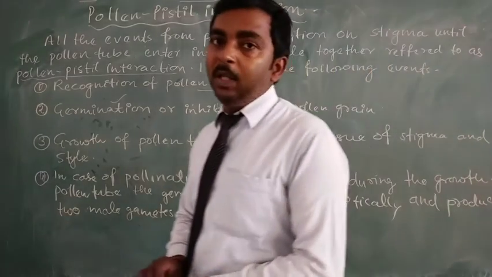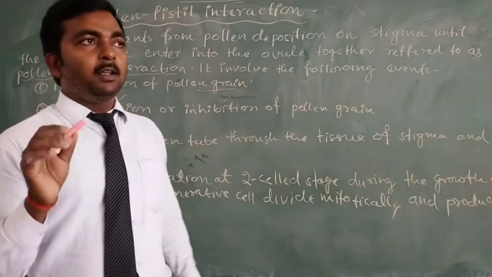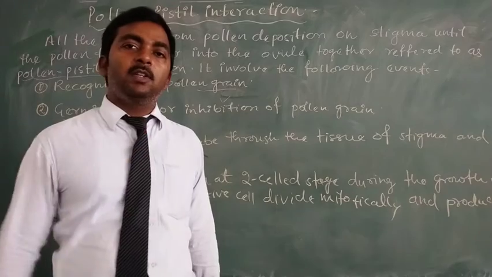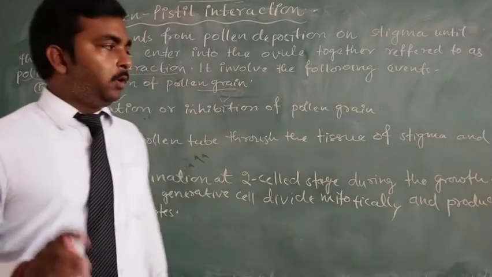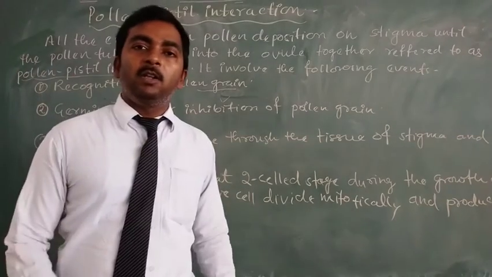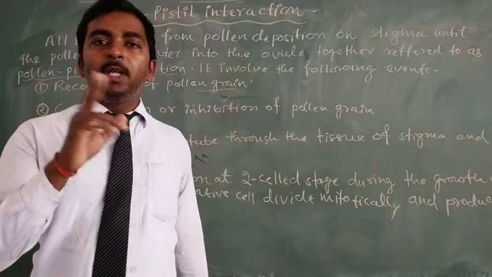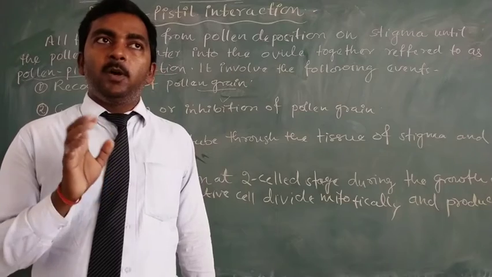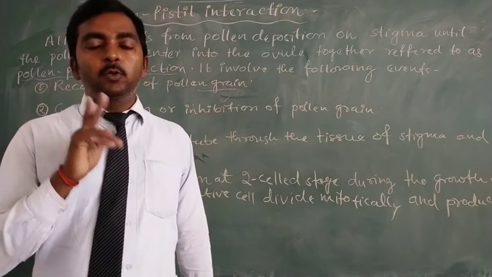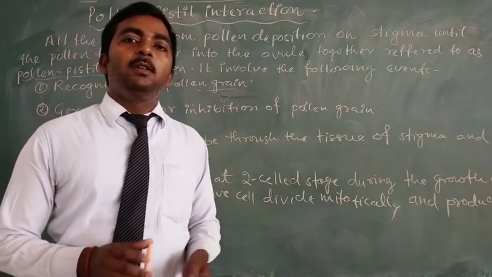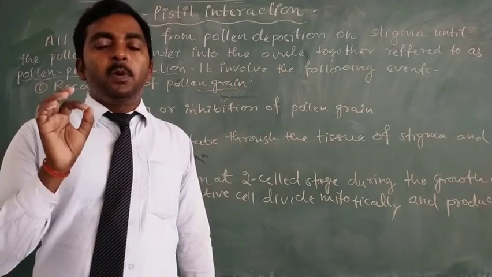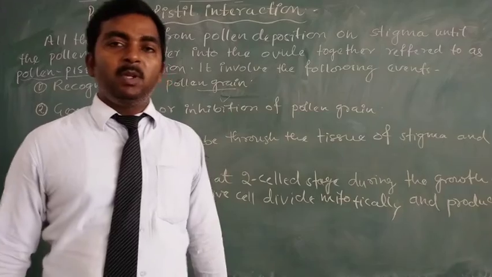But what will happen in the case of pollination with the three-cell stage of pollen grain? In the case of three-cell stage pollination, the two male gametes form before the pollination in the pollen grain, and these two male gametes remain in the pollen grain from the beginning of pollen tube germination.